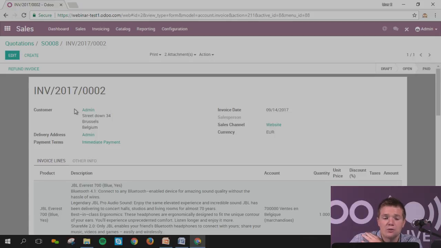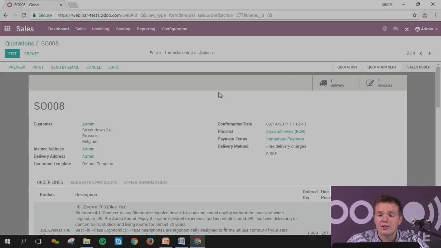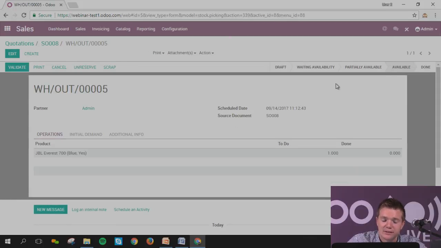I just need to send now the product out of my stock. So if I come back with the breadcrumb in here, as you can see, S008, click on it, you're going to have the delivery in here. So you can see the invoice on the SO or the delivery. If I click on the delivery, this will directly send me to the warehouse system. As you can see, you can have a warehouse out, which means it's something going out of your warehouse, and that's the number of the movement, with the scheduled date when it should be going out and the product.